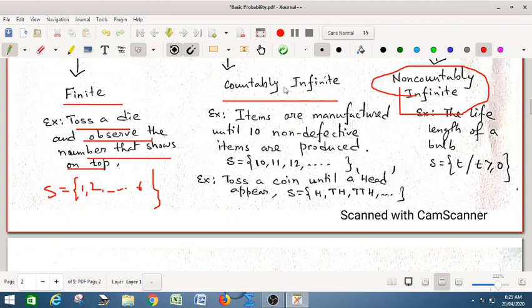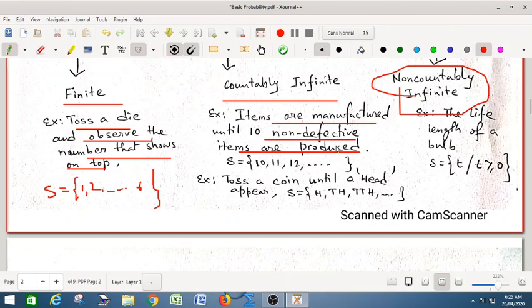Countably infinite, this is very, very important. Items are manufactured until 10 non-defective items are produced. So your sample space will be 10, 11, 12, etc. This gives you a countably infinite space, because your counting starts from 10. There is a natural association with this space.